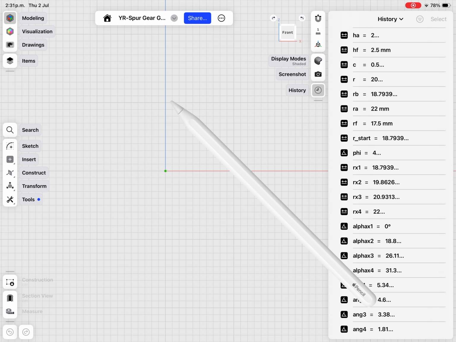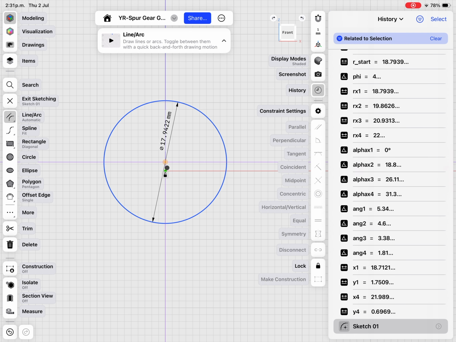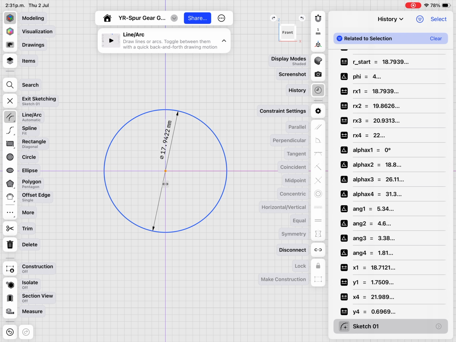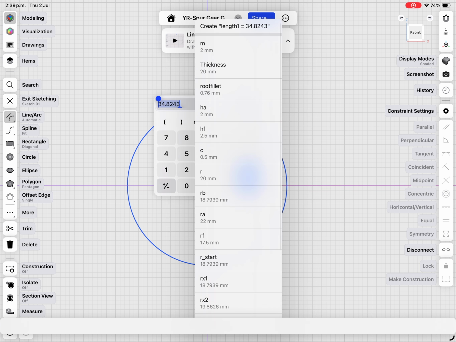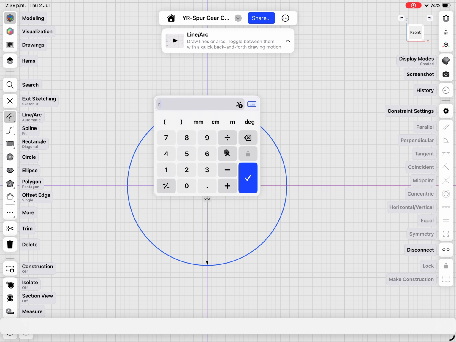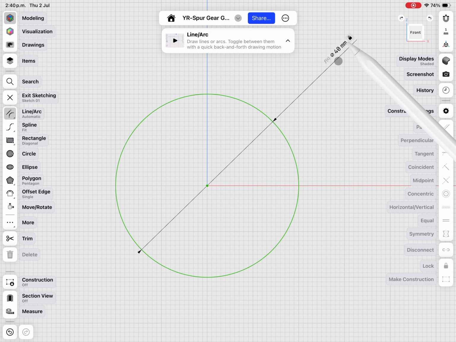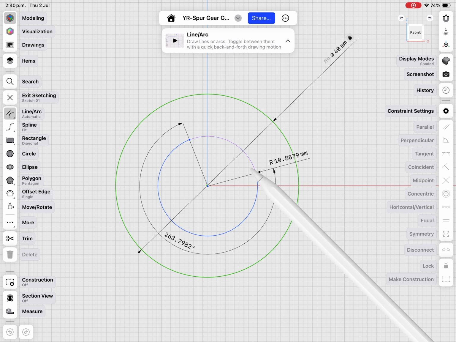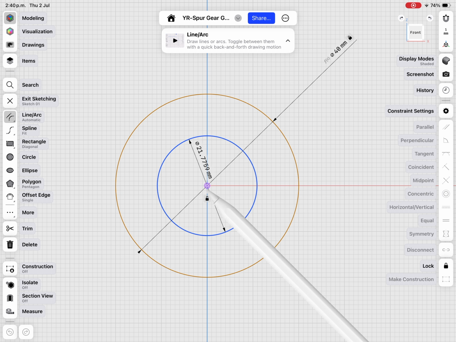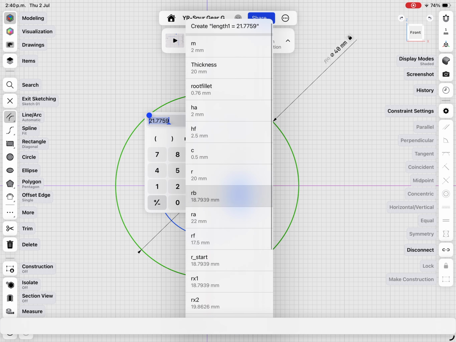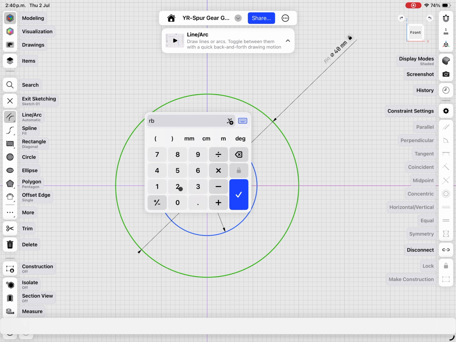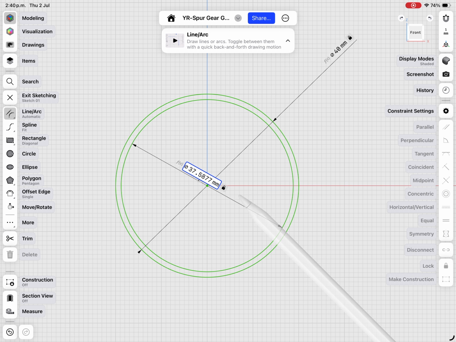Okay, let's draw the base circles. Let's start with the pitch circle, which is 2 times r. Now draw another circle, 2 times rb. Let's make constructive both.